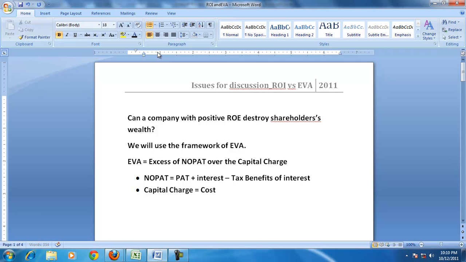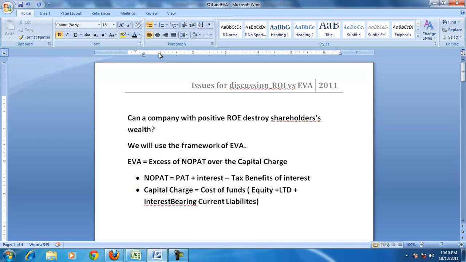and the capital charge is equal to the cost of funds, and the funds are equity plus long-term debt plus interest bearing current liabilities. So if the NOPAT is more than the capital charge, you'll have positive EVA. Then the company is said to be creating wealth. And if the NOPAT is less than the capital charge, then it is a wealth destroyer.